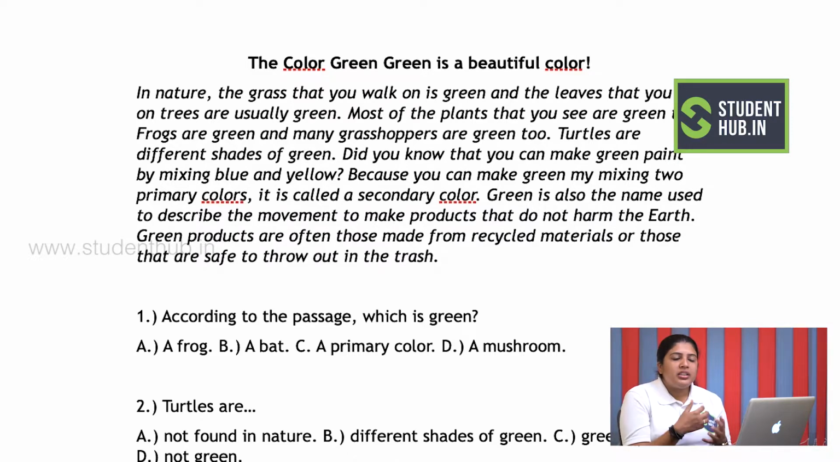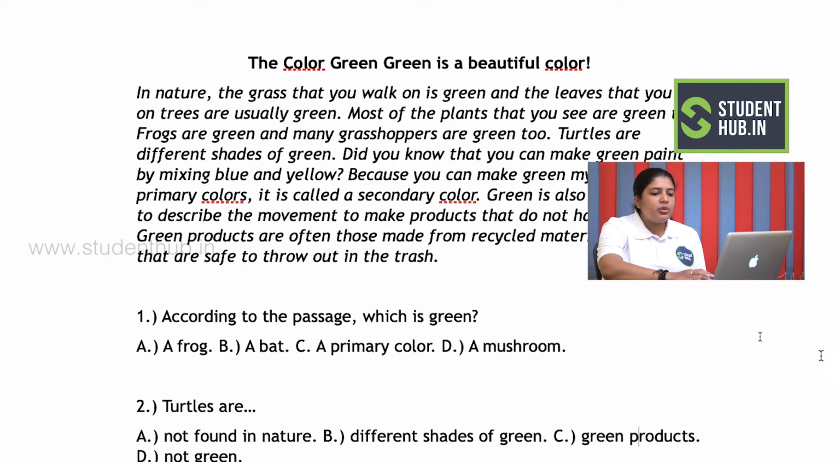Because now green is a secondary color, but we do not have that option here, so we will go to the next option which is available. When you come to line number 3, it says frogs are green and many grasshoppers are green too. So since we have the option a frog available here, we will go with the option of frog.